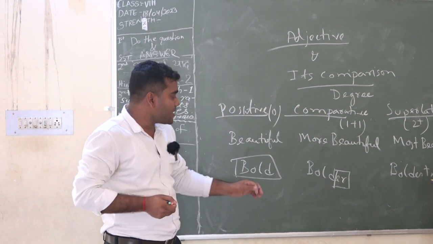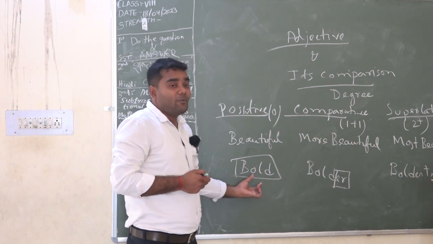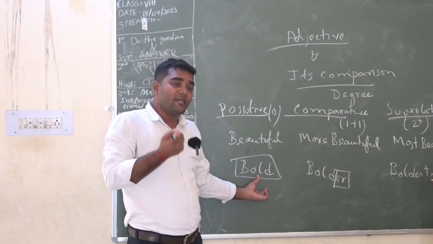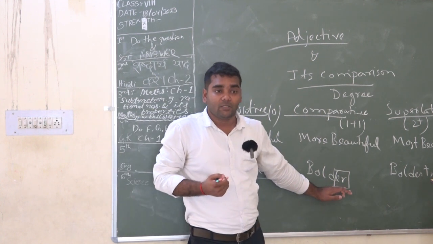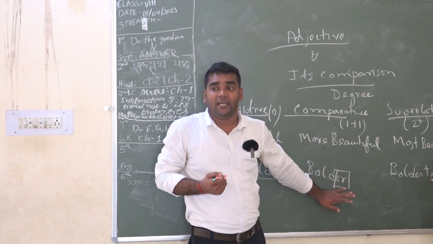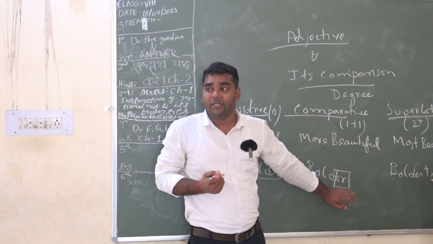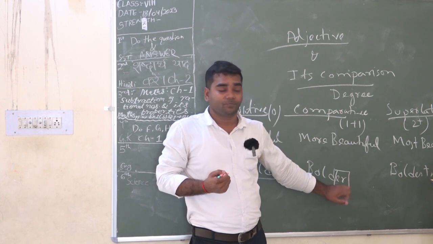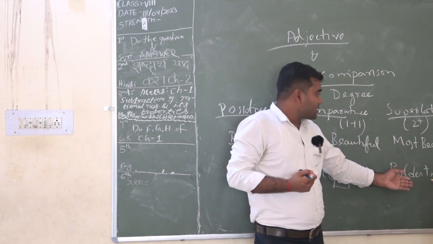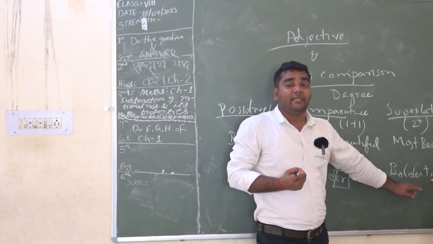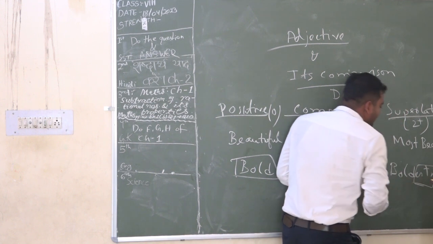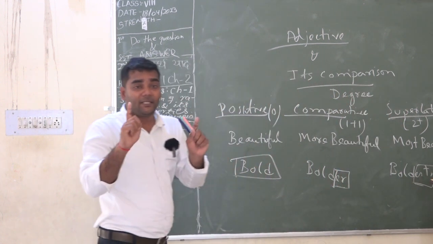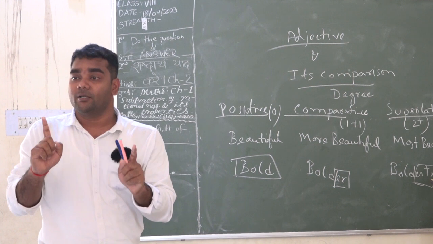Bold we can pronounce at a single time. So with this kind of word we have to use er at the end of the main word when writing the comparative form. Next, the superlative form, est. We have to add est in the superlative form in case of a monosyllabic word.